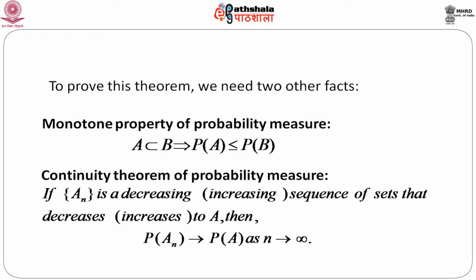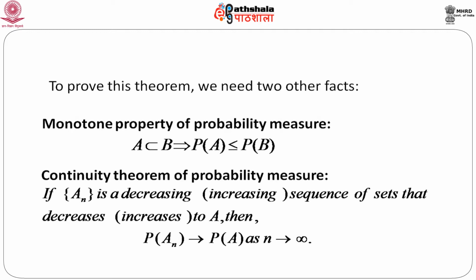It says if A n is a decreasing or increasing sequence of sets that decreases or increases to A, that means if A n decreases to A or A n increases to A, then probability of A n goes to probability of A as n goes to infinity.